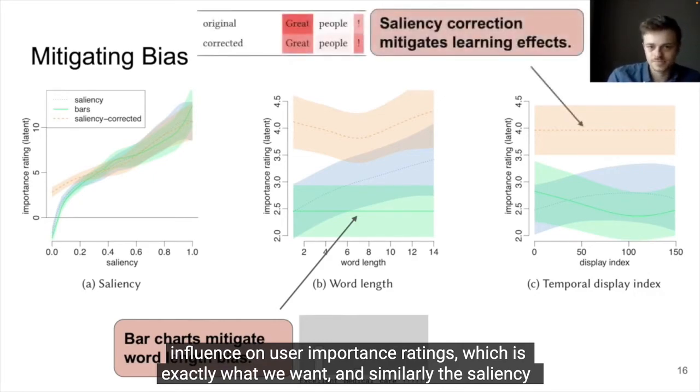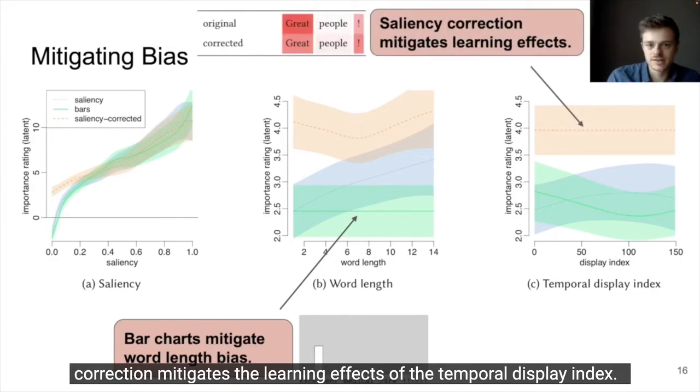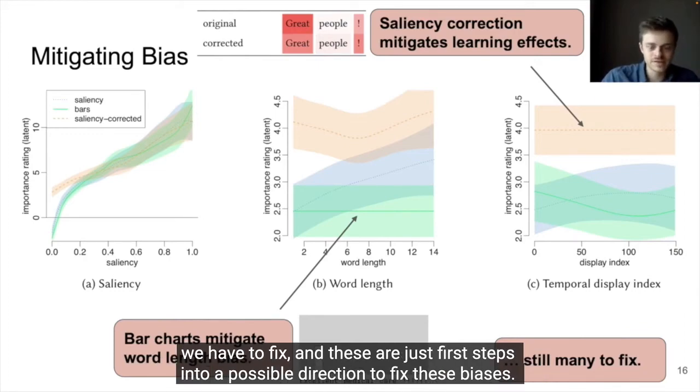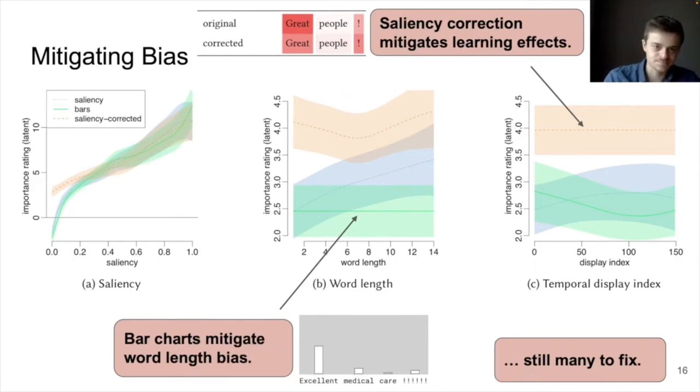And similarly, the saliency correction mitigates the learning effects of temporal display index. These are two promising first results, but we also have to say that there are many other biases that we have to fix, and these are just first steps into a possible direction to fix these biases.